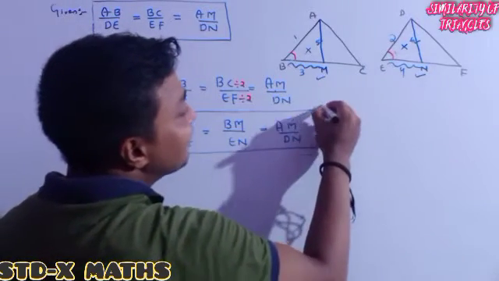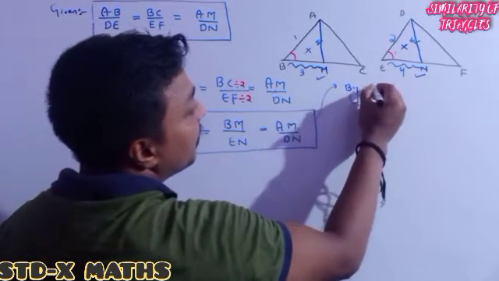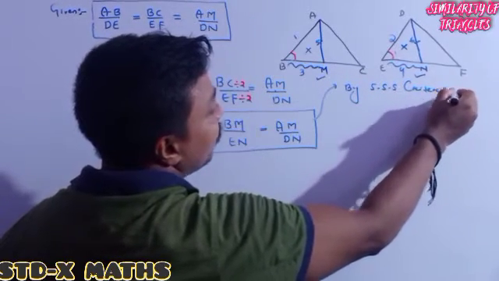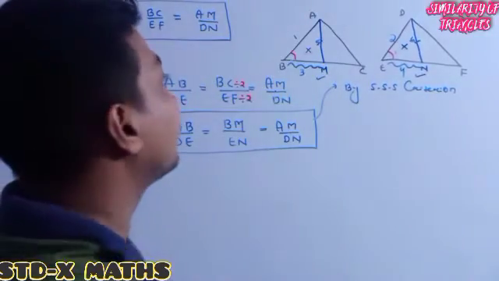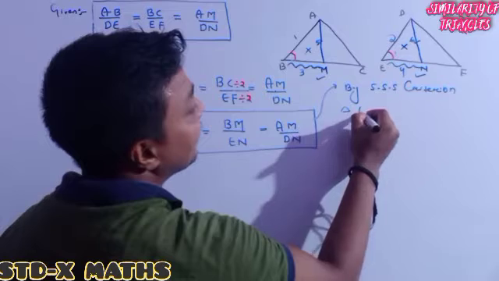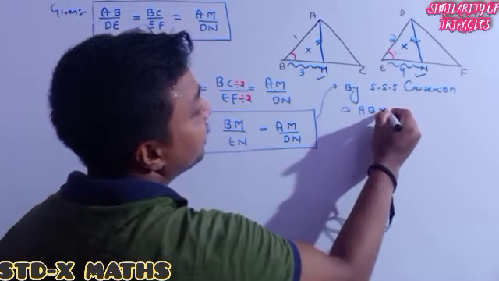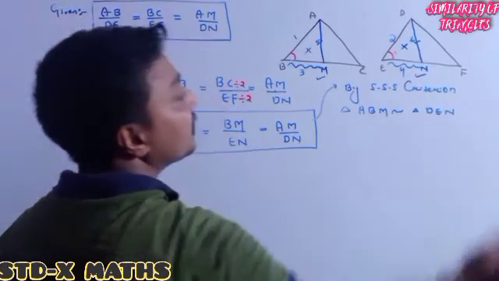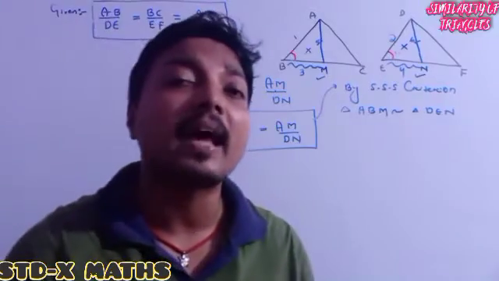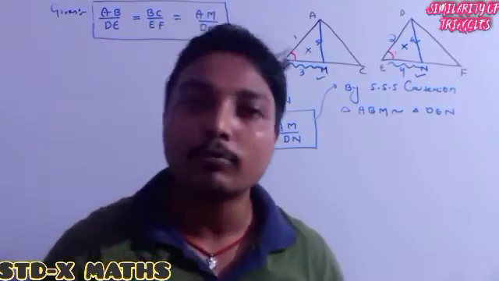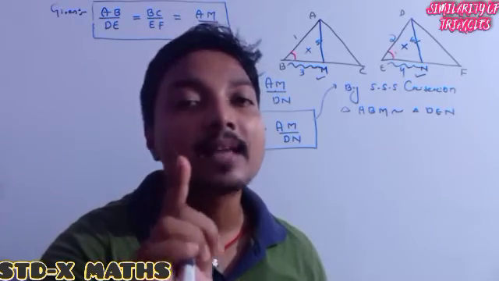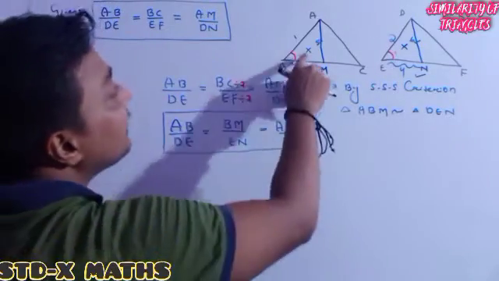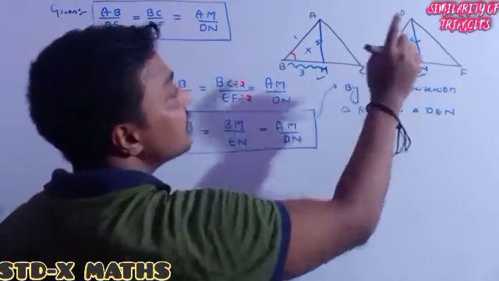So directly I can say, by SSS criterion, which criterion? It means similarity criterion. I can say triangle ABM is similar to triangle DEN. Actually, our first target was, anyhow, we have to show the little two triangles are similar. Already we got the success by proving this little triangle is similar to this little triangle.